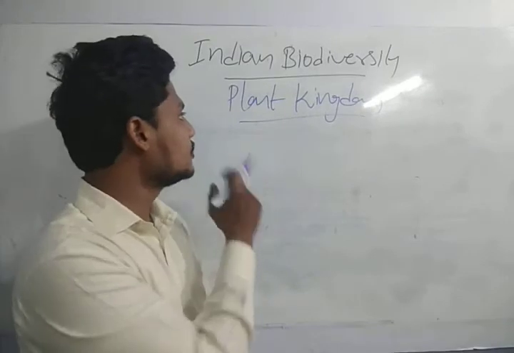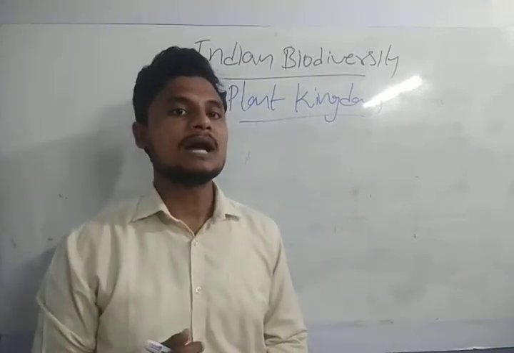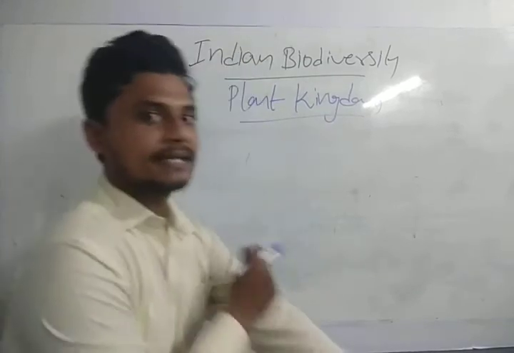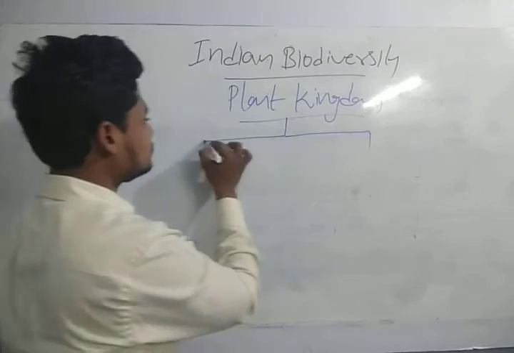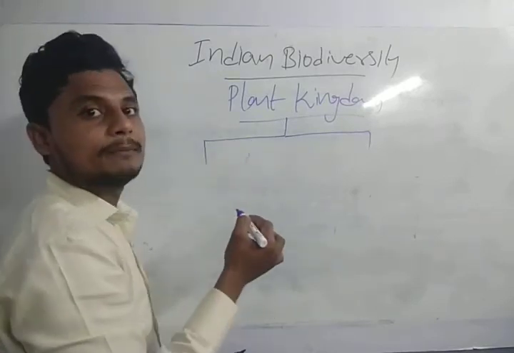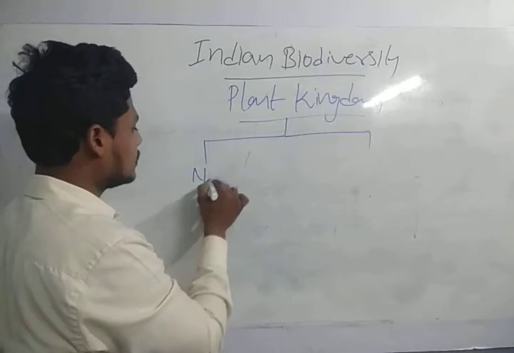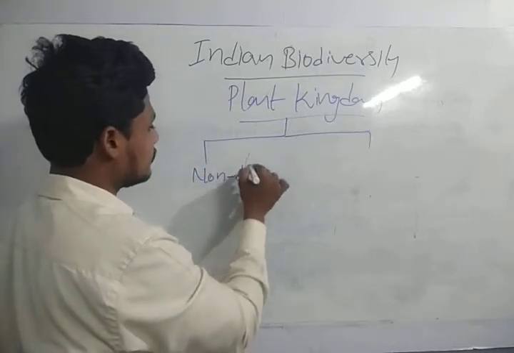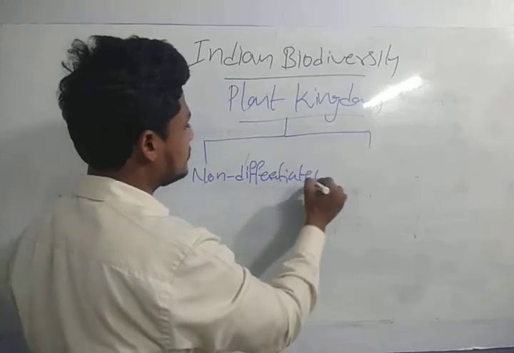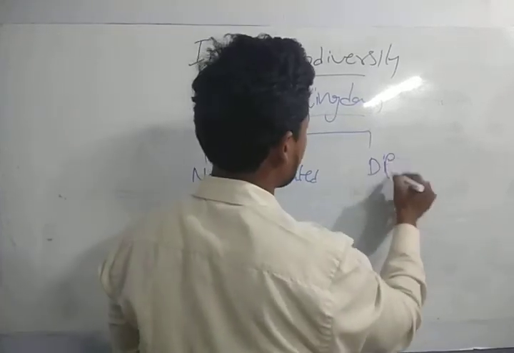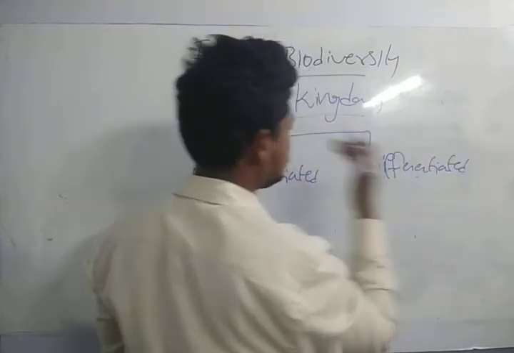Now we are going to take the discussion on the plant kingdom. So how has the plant kingdom been classified? If you take the plant kingdom, guys, it is first classified into two types: non-differentiated plants and differentiated plants. So what do you mean by non-differentiated?